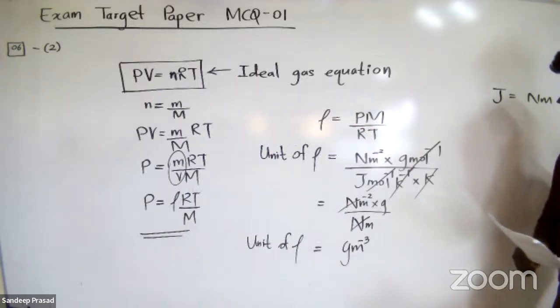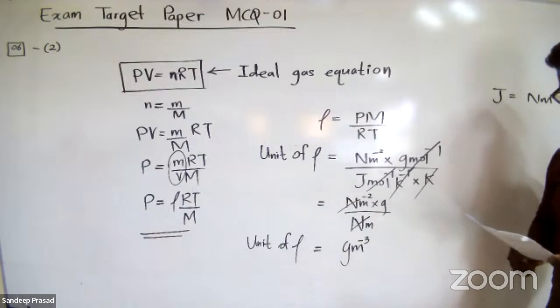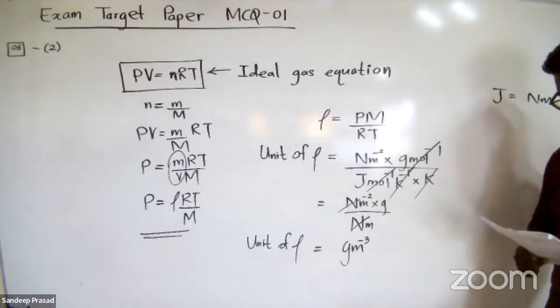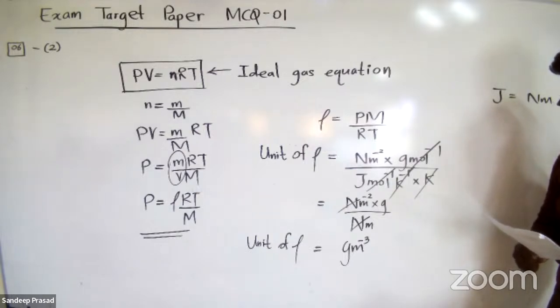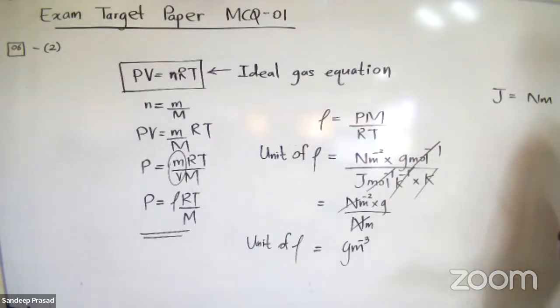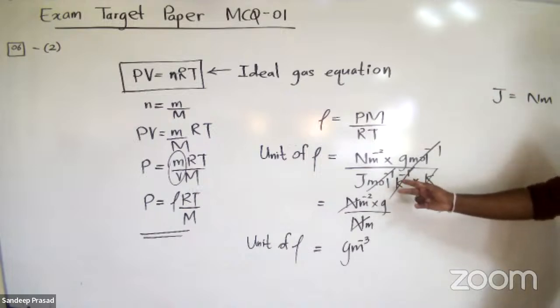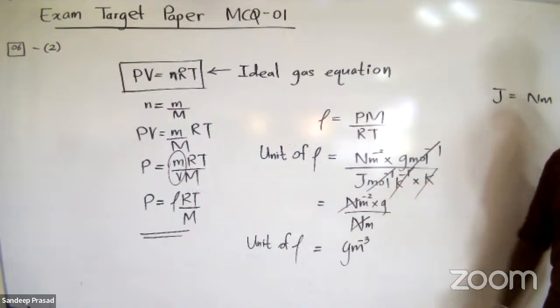Question number 7. The electron pair geometry and shape around the two nitrogen atoms labeled as N1 and N2 in the molecule H2NNO. Let's see, right? This is very easy.